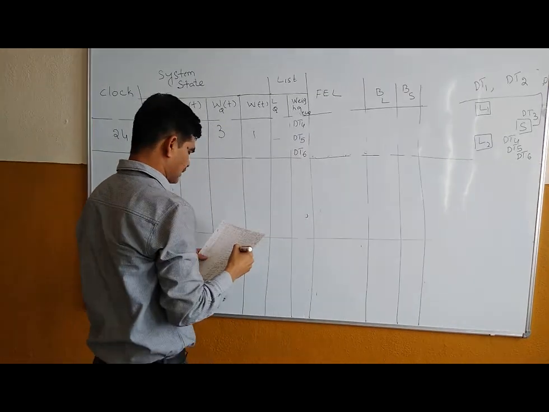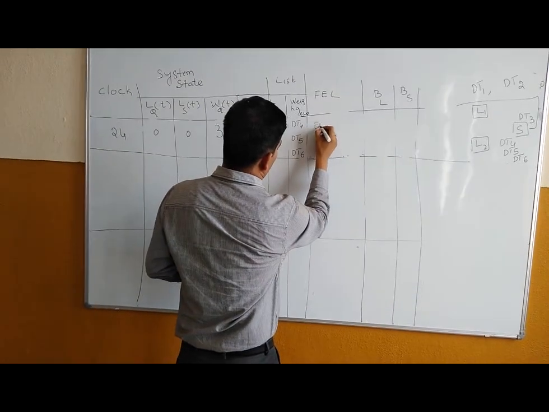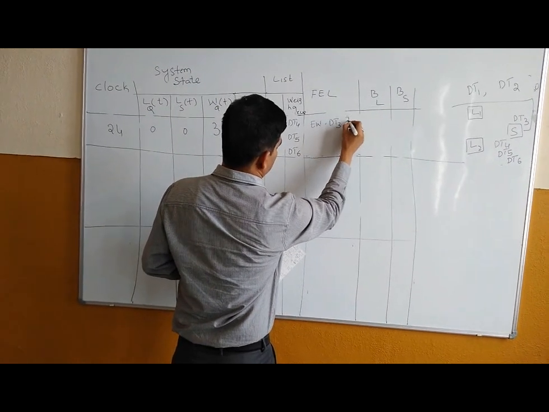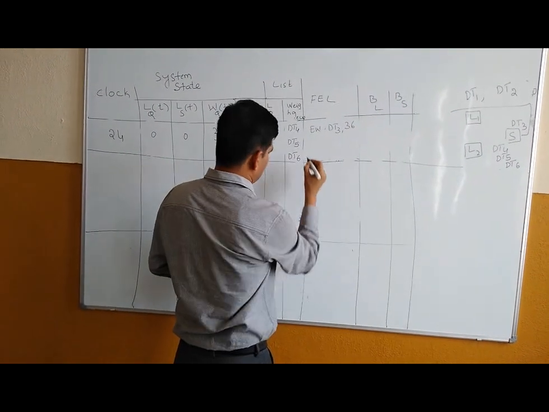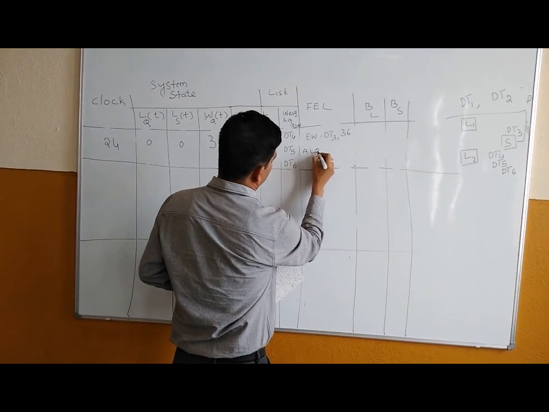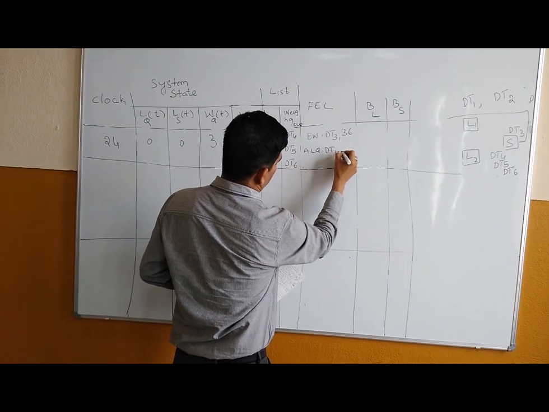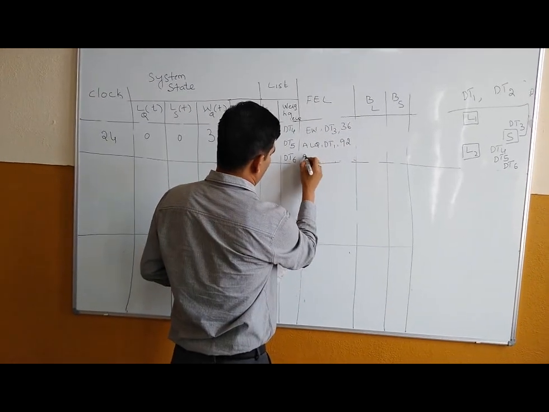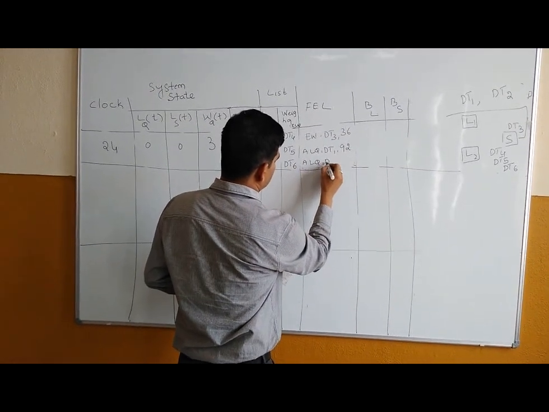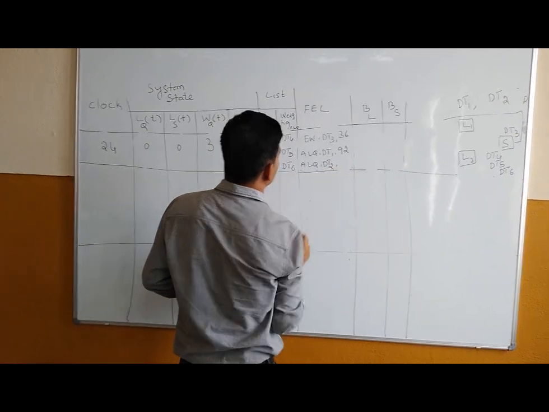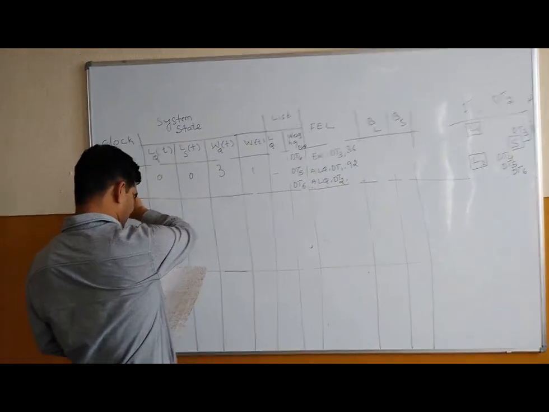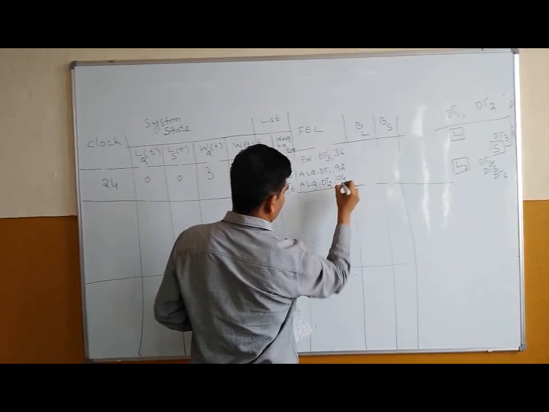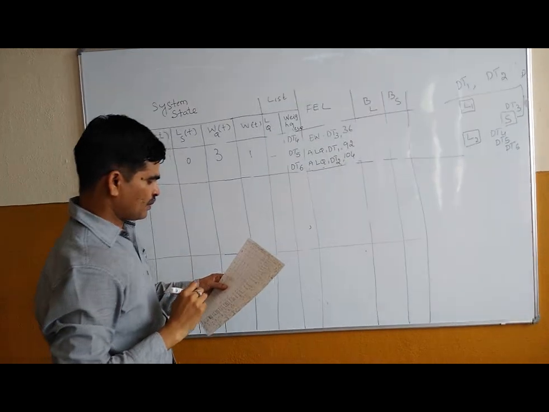So as I told, what are the end times? EW of dt3 is 12 minutes from here, so that is 36. Then ALQ of dt1 at 92. Then ALQ of dt2 is 80 minutes from here. So that means 80 plus 24, so it is 104.